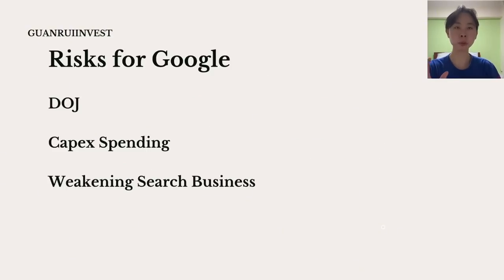So let's talk about the risks for Google first. There are three main risks over here: the DOJ risk, the DOJ lawsuit that they're having, and CapEx spending risk. Currently Google is spending a lot on CapEx, and it is hurting their cash flow statement. You're seeing the free cash flow coming in a lot lesser than over the past few years, simply because they're spending a lot of money on capex, because your free cash flow is operating cash flow minus capex. And that's why your free cash flow is a lot lesser now.